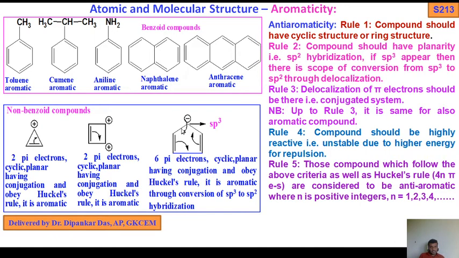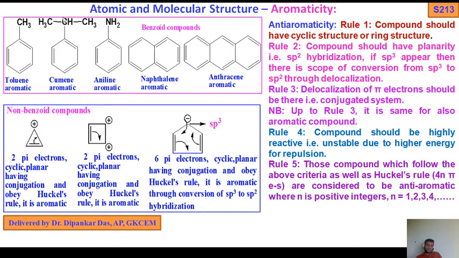This negative charge comes here, this bond comes here, this bond comes here. So sp3 is converted to sp2 through conjugation, which is possible. That's why it is called an aromatic compound. These are the examples of non-benzoate compounds having no benzene ring.